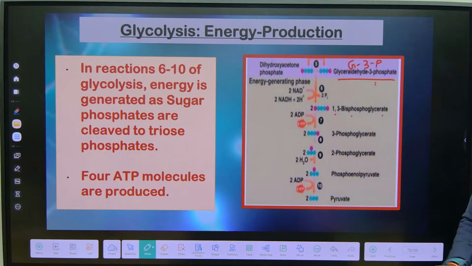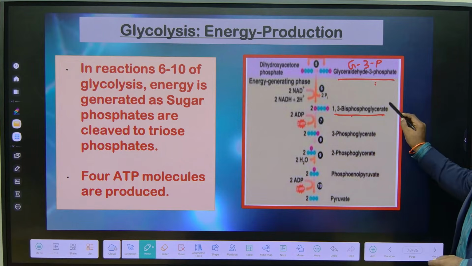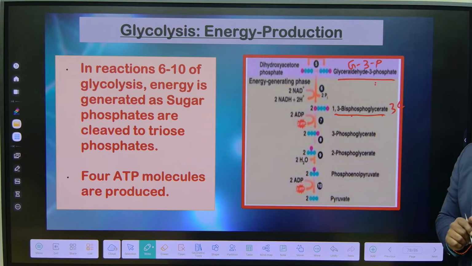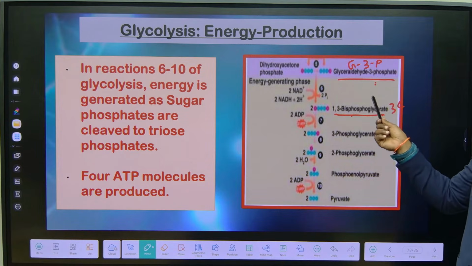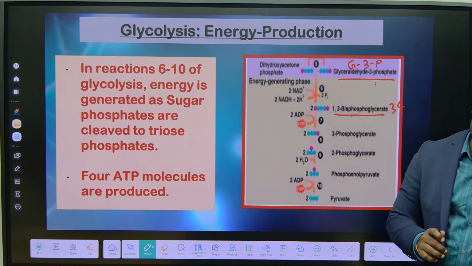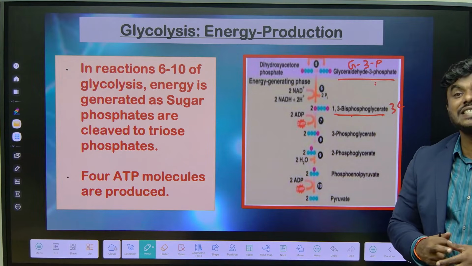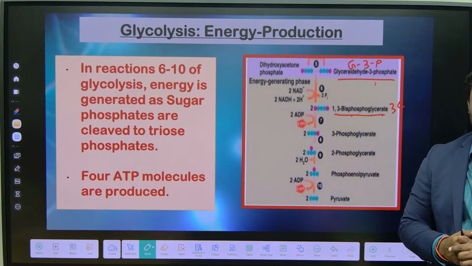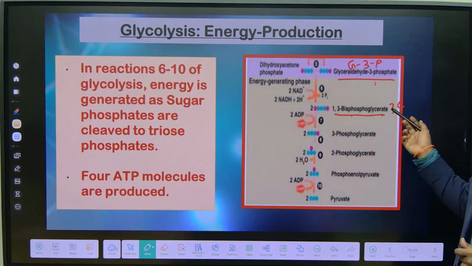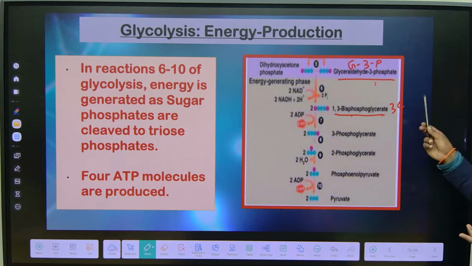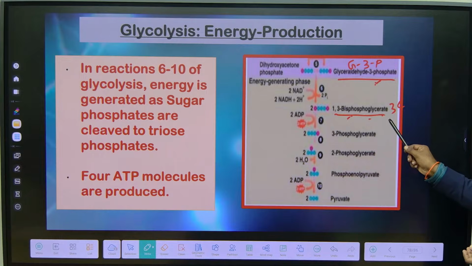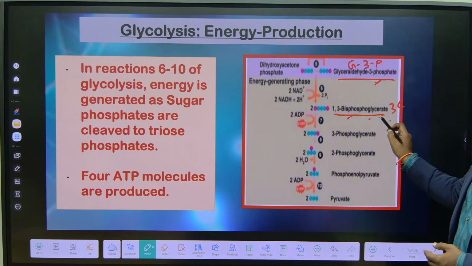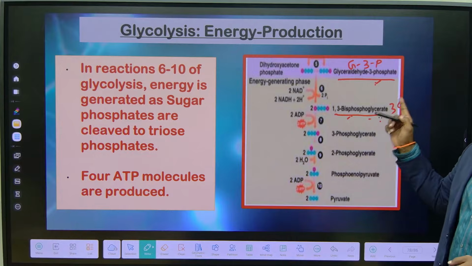It is converted into 1,3-bisphosphoglycerate. What is that? How many carbon does 1,3-bisphosphoglycerate have? 3 carbon. Now there is no change in the carbon number. What has happened? You remember the same step, recall it. Just now we read in the C3 cycle, what is the first stable product? G3P. It is converted into 3PGA. You remember what happened over there? Reduction. The same thing is happening here. Glyceraldehyde 3-phosphate is reduced to 1,3-bisphosphoglycerate. Correct? What reaction is it? Reduction. So this is the most important step.